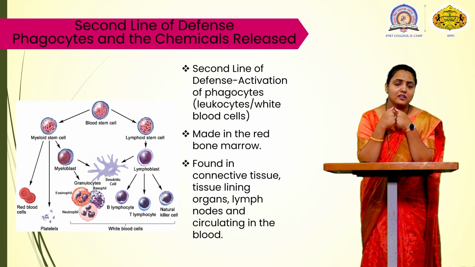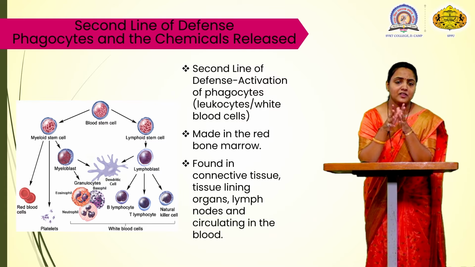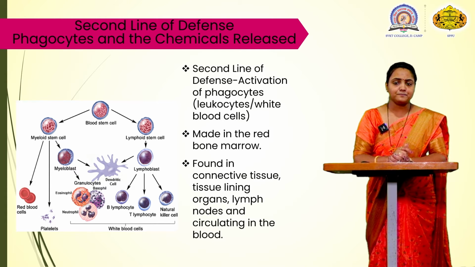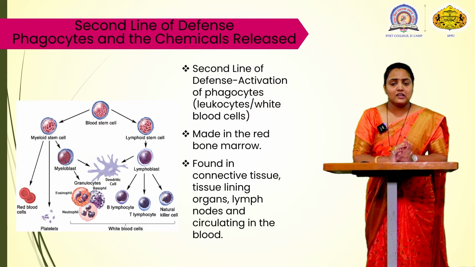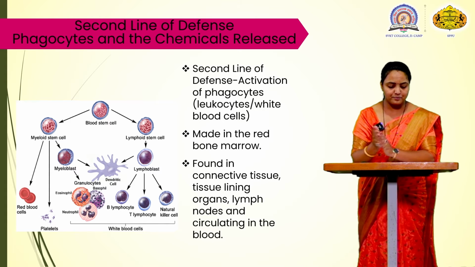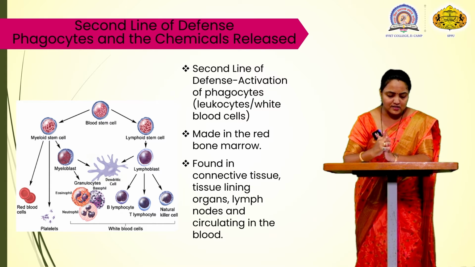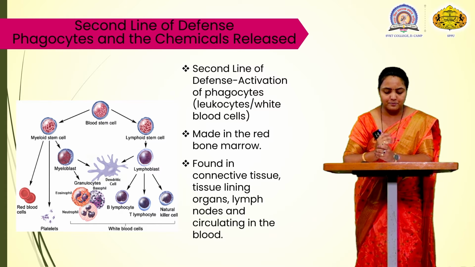These act as a defense mechanism in the body. These blood cells are made in the red bone marrow, which is found in the connective tissue, and lymph node, and they are circulated in the body. There are two types of cells in the second line: one is the phagocytes, and the other is the lymphocytes.